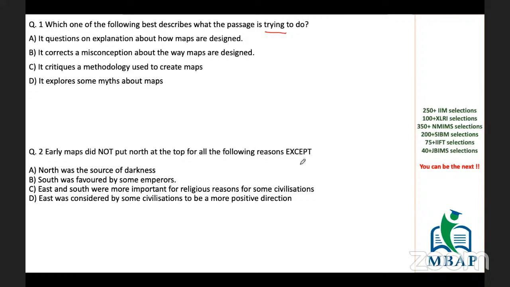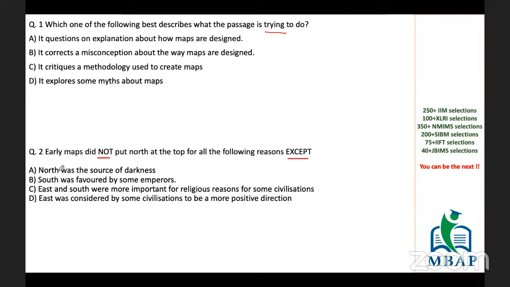Now the second says, early maps did not put north at the top for all of the following reasons except. Again, as they have already highlighted, we need to keep attention on these points. Many times this type of question becomes a little confusing, since except is there and not is there, what exactly do we need to do. The question is saying early maps did not put north on the top.